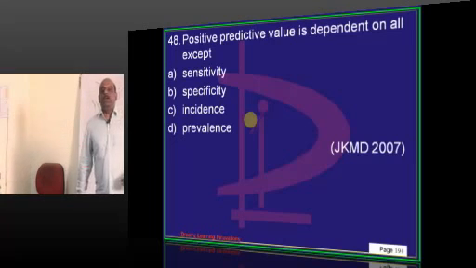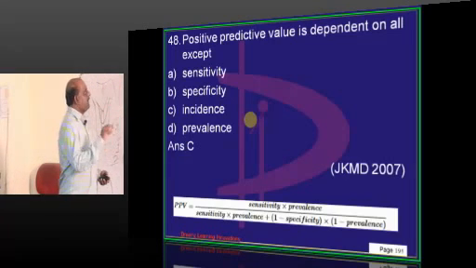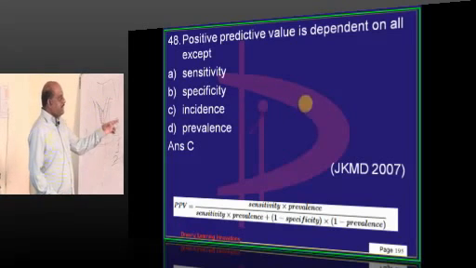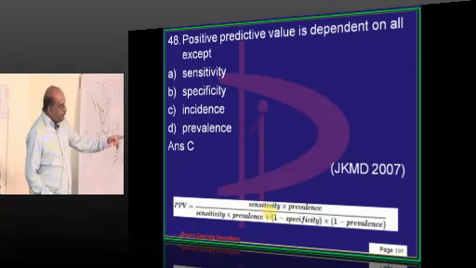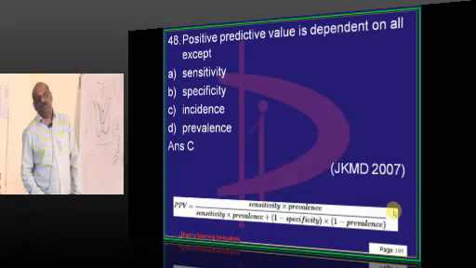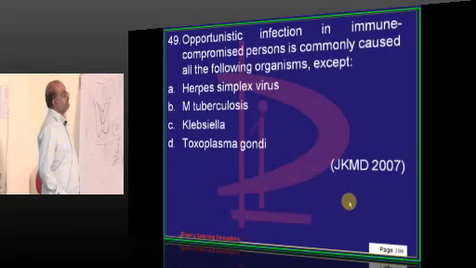Positive predictive value depends on prevalence, sensitivity, specificity. You must know the formula. Don't forget, doctor. Sensitivity into prevalence divided by sensitivity into prevalence plus 1 minus specificity into 1 minus prevalence will give you positive predictive value. Many times we discuss this.